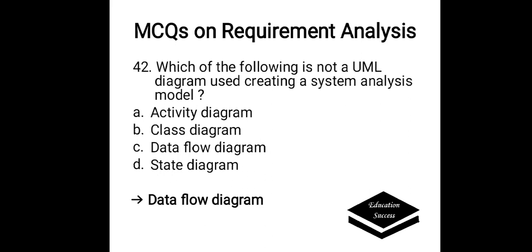Which of the following is not a UML diagram used in creating a system analysis model? Options are A. Activity diagram, B. Class diagram, C. Data flow diagram, D. State diagram. Here the correct answer is data flow diagram. It is not a UML diagram used for creating a system analysis model.